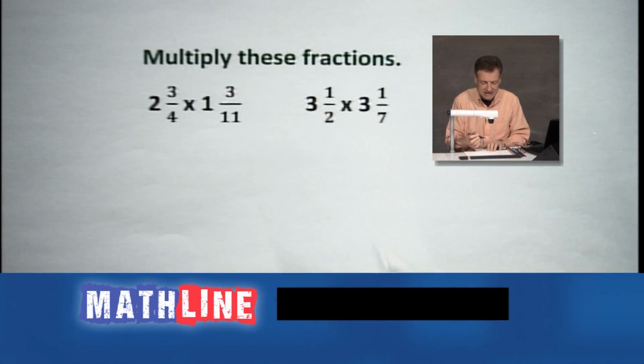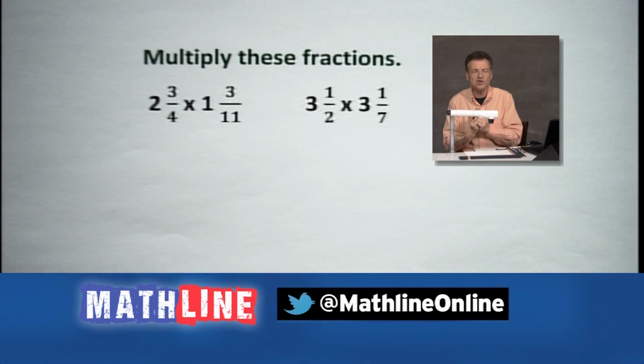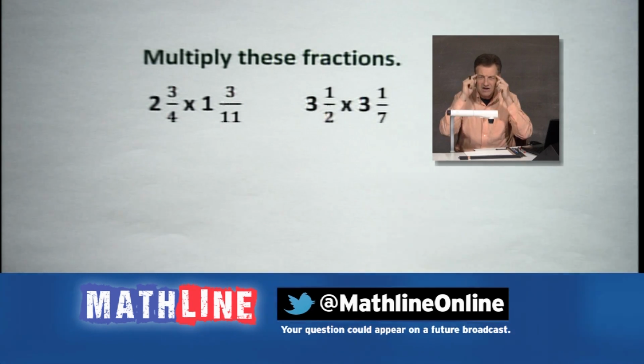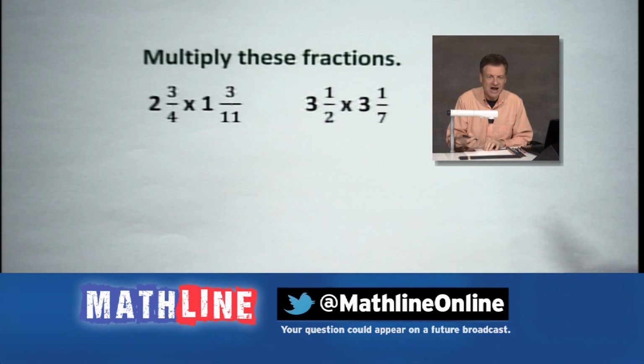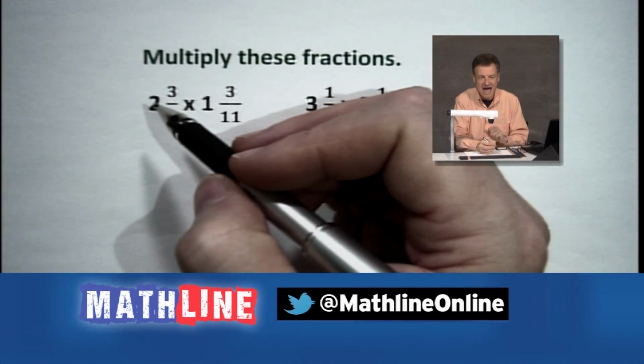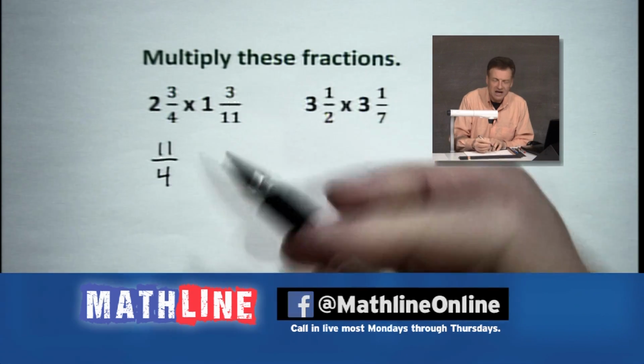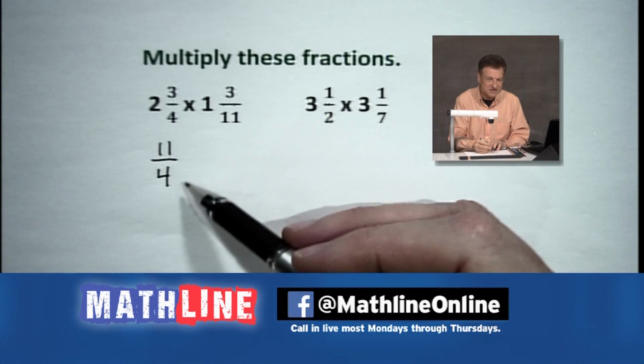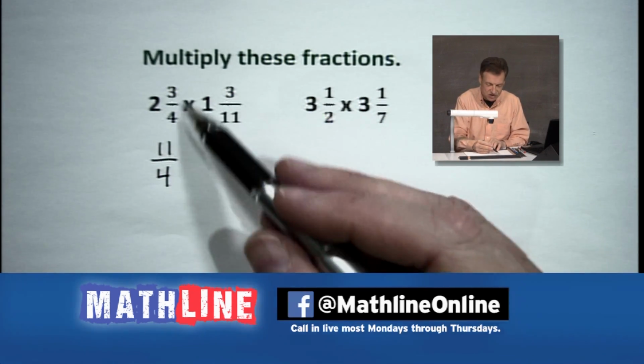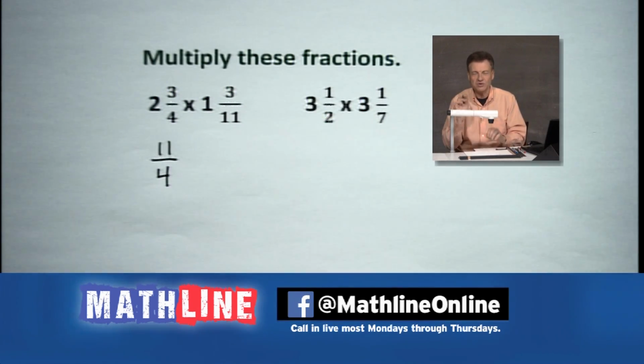See what we have here. All right, 2 3/4. Are you already working it out at home? I hope you are. Improper fraction time. 2 times 4, got it, 8. Add 3, I see 11, and put that 4 back. Remember, we always keep the denominators the same. They just don't change. It's the numerator that's adjusting when we do an improper fraction.